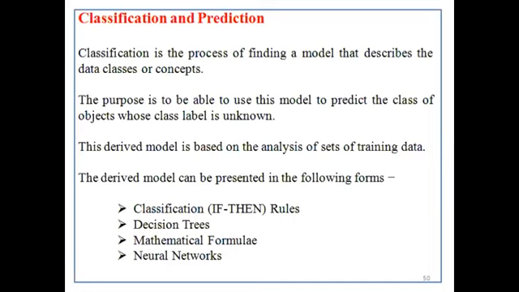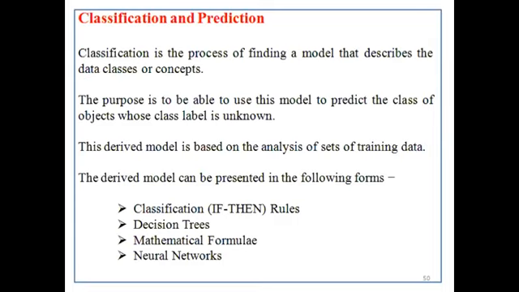Here, we find a model that describes the data, classes or concepts. That's the difference between these two. The purpose is to be able to use this model to predict the class of objects whose class label is unknown. This derived model is based on the analysis of sets of training data.